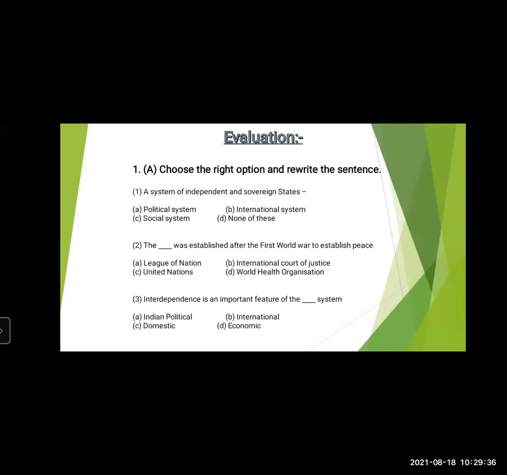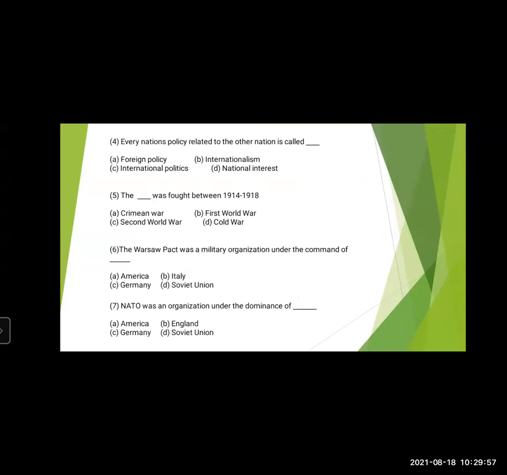You should remember that. Then third, interdependence is an important feature of the dash system. The options given are Indian political, international, domestic, and economic. The correct answer is that interdependence is an important feature of the international system. The next, every nation's policy related to other nations is called dash. Options are foreign policy, internationalism, international politics, or national interest. The correct answer is foreign policy.